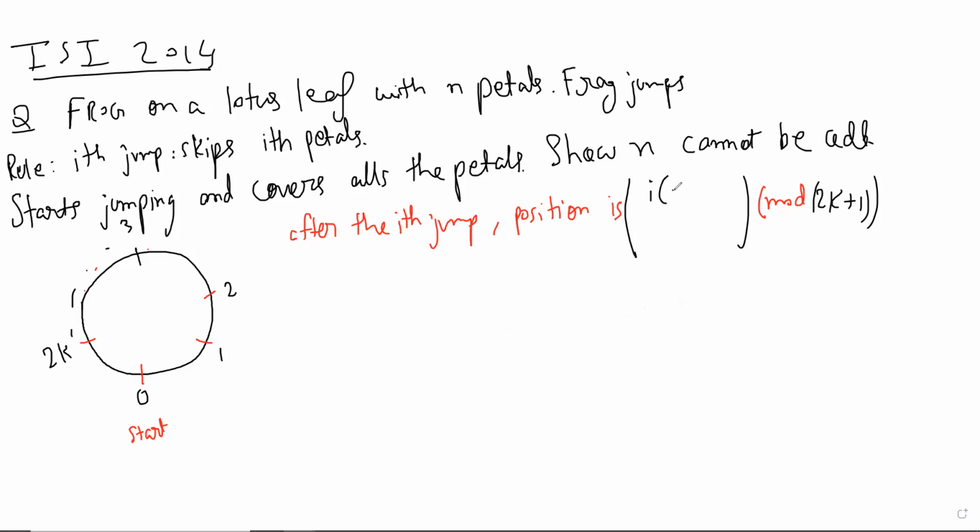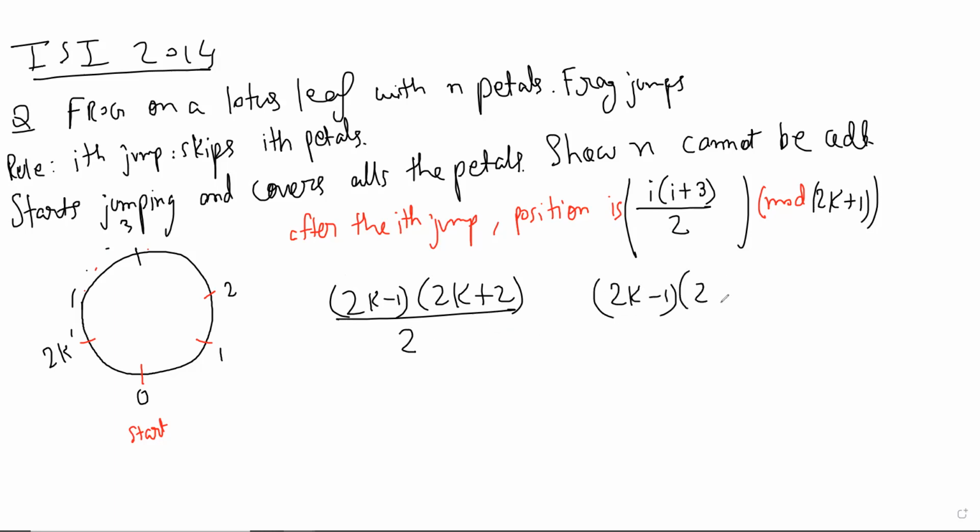First we could try 2k minus 1. So i equal to 2k minus 1. It's giving us this. So then you come back to 0, I think.